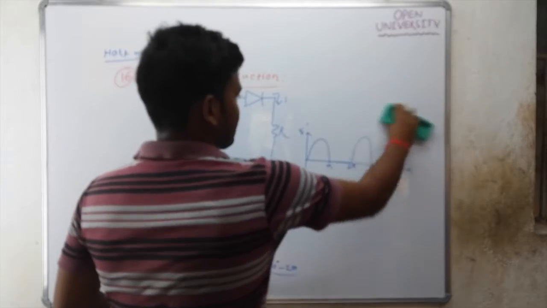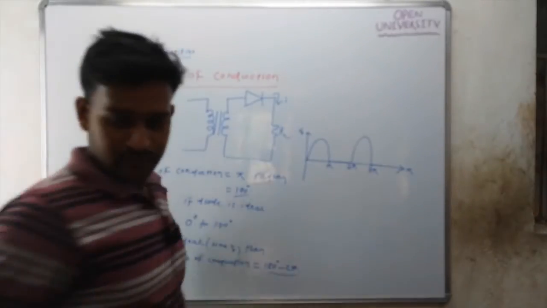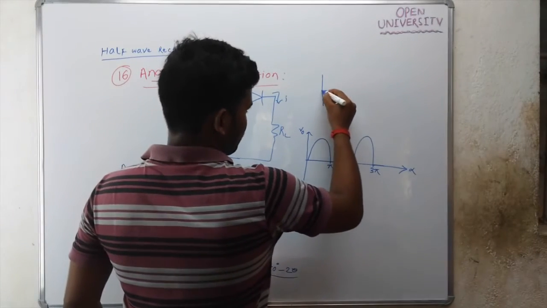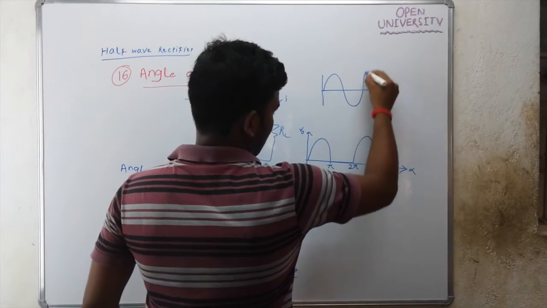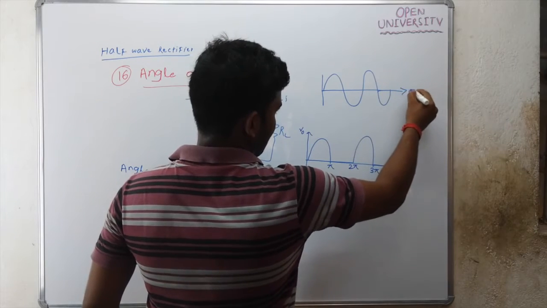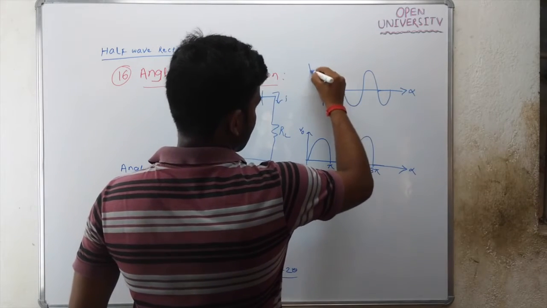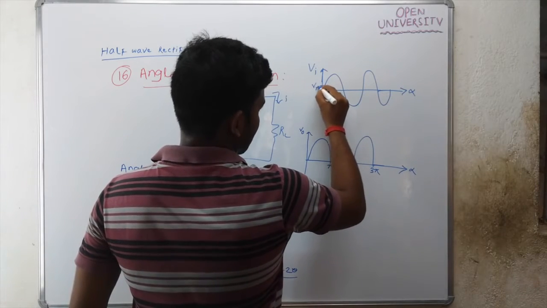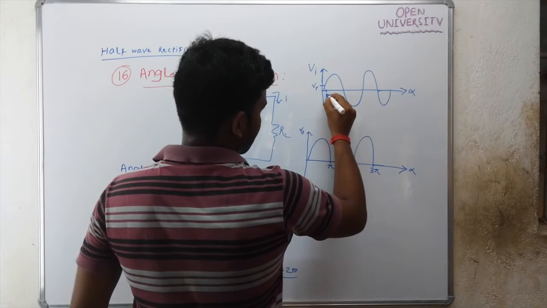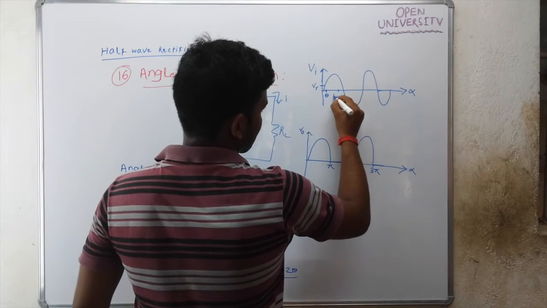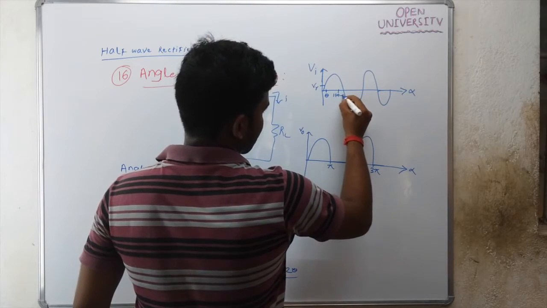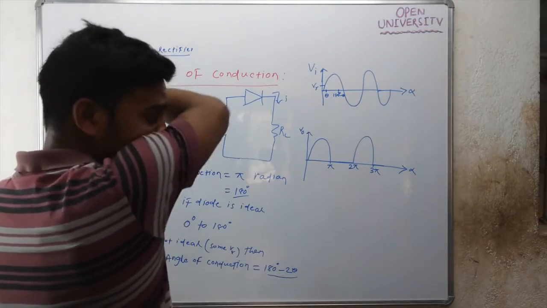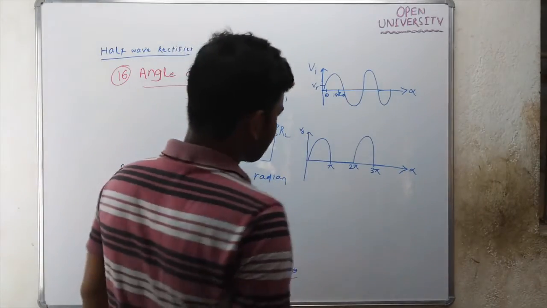Now, what is this theta? What is the value of theta? This is your input waveform, this is alpha, this is input voltage Vi. Let the diode have some cut-in voltage V gamma, and this is theta, and this is 180 degree minus theta.